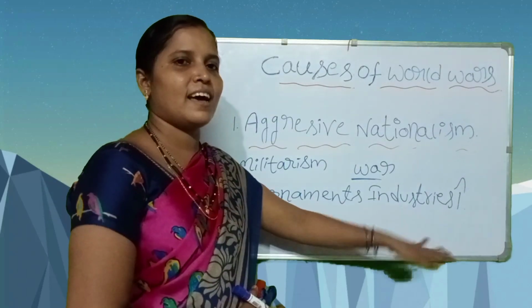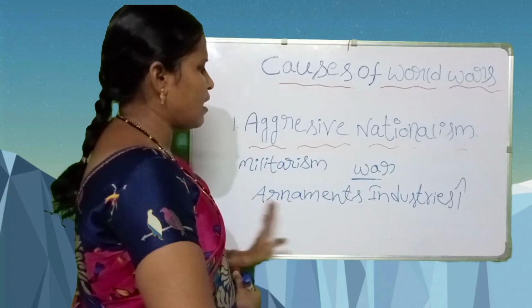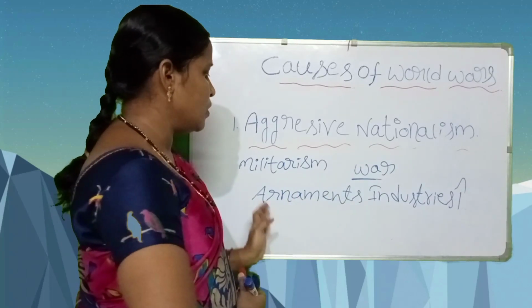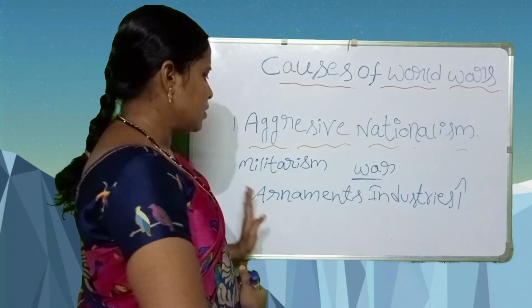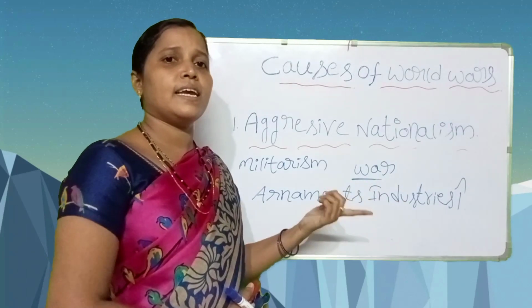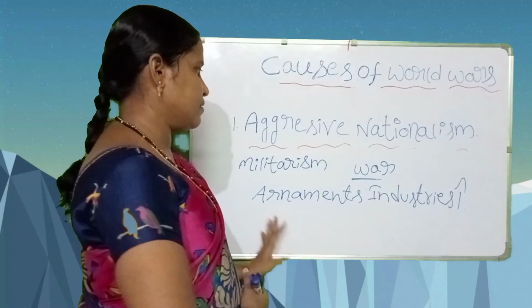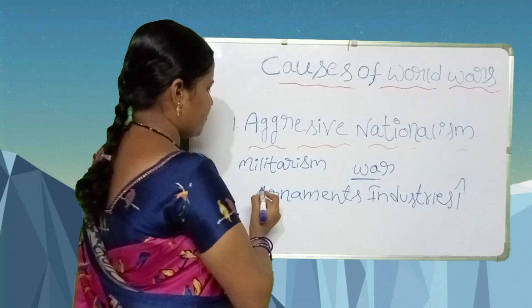Armament industries are established in these developed countries. These armament industries produced many armaments for war. So these armament industries get heavy profits in this military situation.